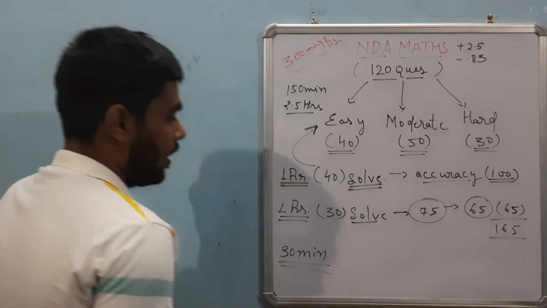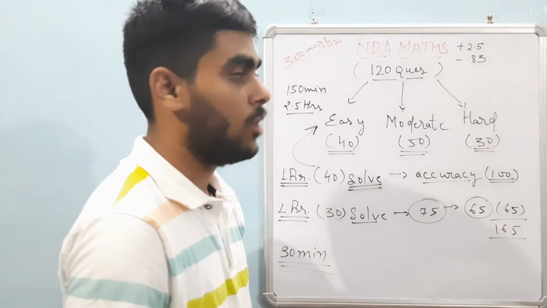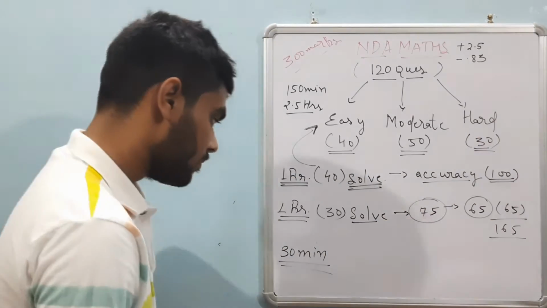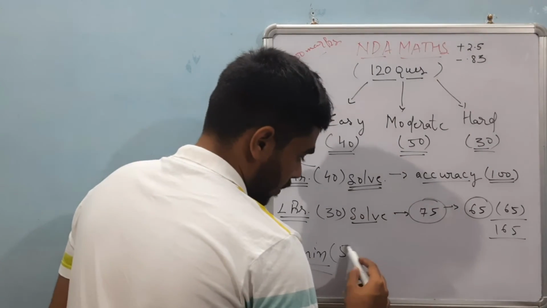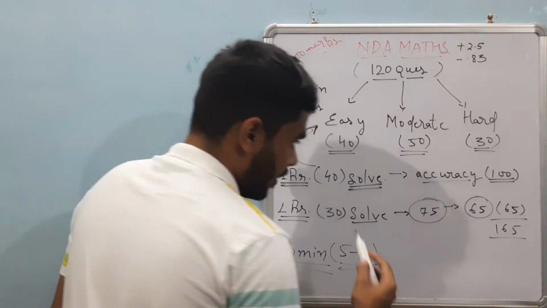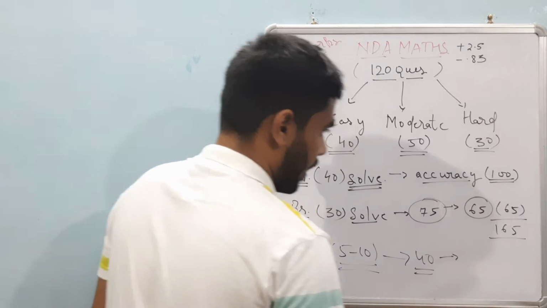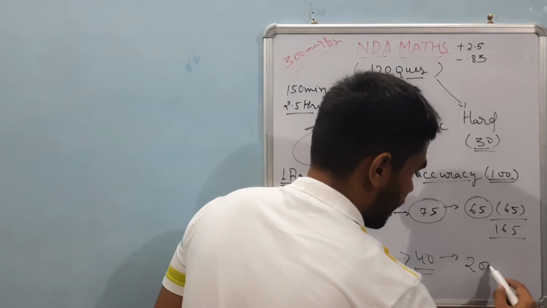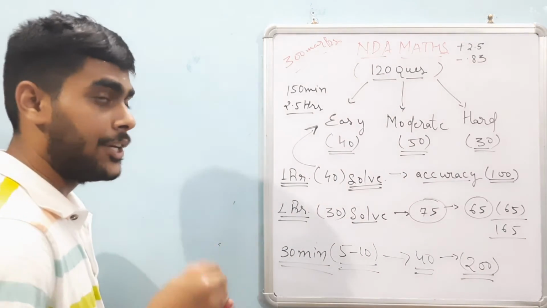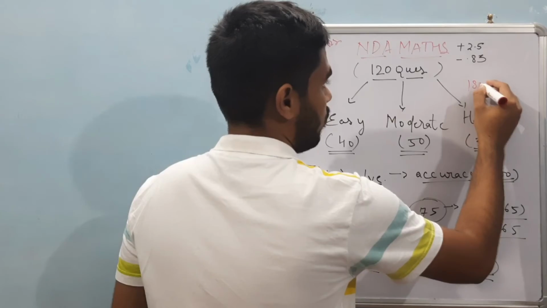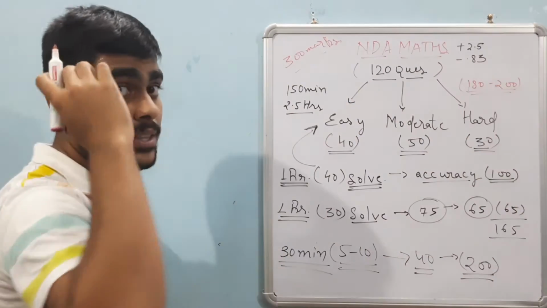In these 30 minutes you have to do the hardest problems. You can take as much time as you want, because if you can do 5 to 10 questions here, you will get 40 marks, and you will be getting around 200 marks. And if you get something around 180 to 200, then I can assure you that you will be in the rankers list.